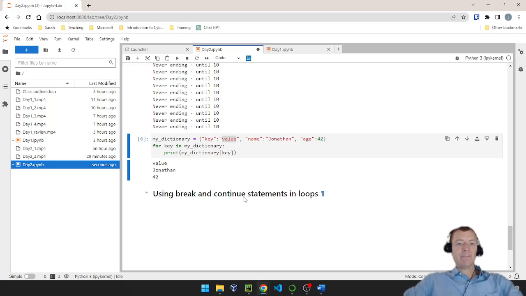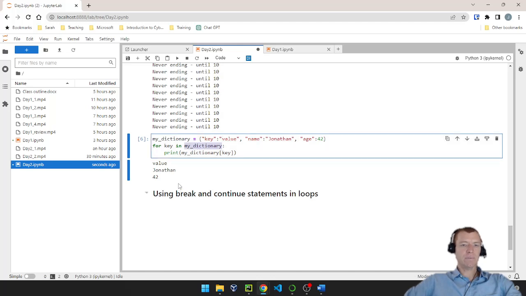And this is a very, very convenient way to handle data from a database, right? If I grab a user's information, I might have their name, address, phone number, I don't know, social security number, credit card number, all that information has a key and a value, right? So dictionaries are a convenient way to manage data from a database. And if I want to iterate over them, I can iterate over the dictionary by just giving it the dictionary name. If I do that, I get the keys out of the dictionary. If I want to get both the key and value, there's a way to do that too, which is kind of fun.